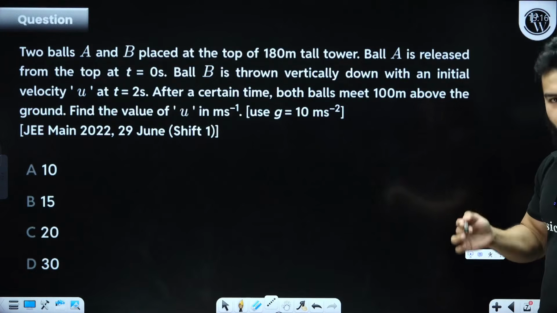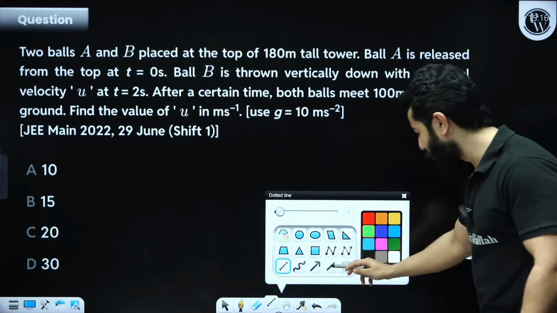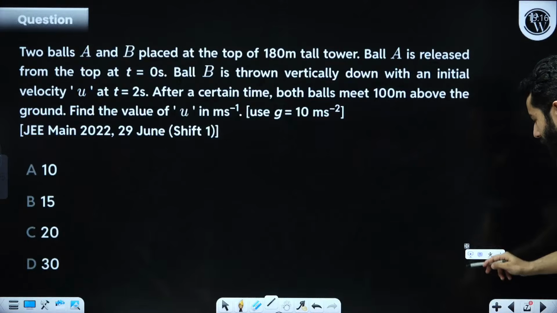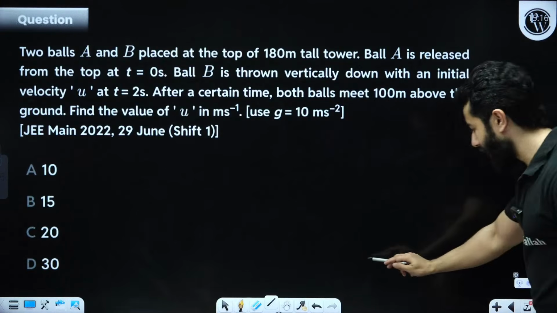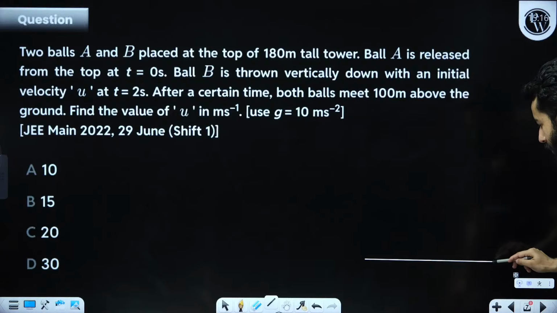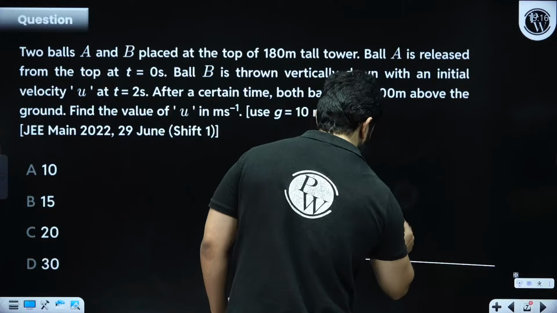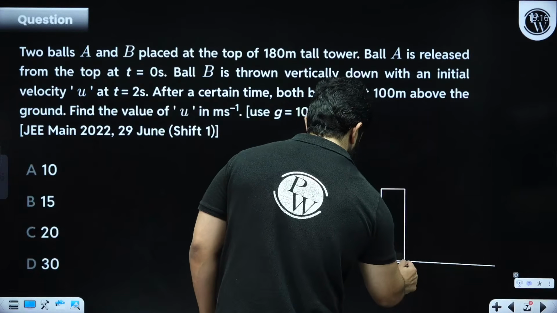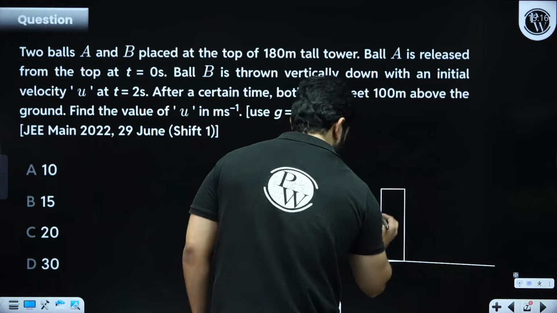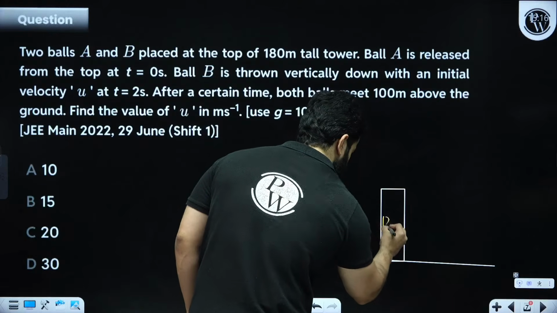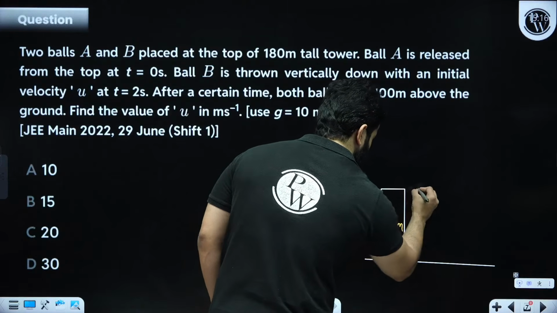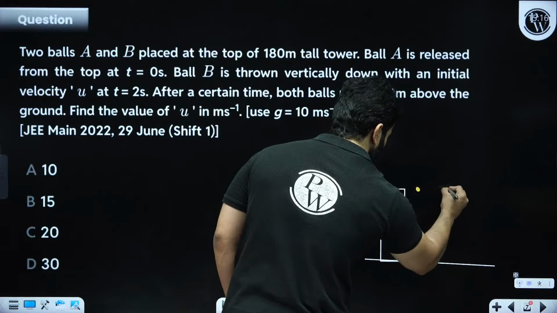Alright, I'm going to give you some time. Till then, I'll help you with the diagram. Let's quickly solve these questions. Everyone solve it. So you have a tower which is 180 meters high, my dear friends, and we have two balls.